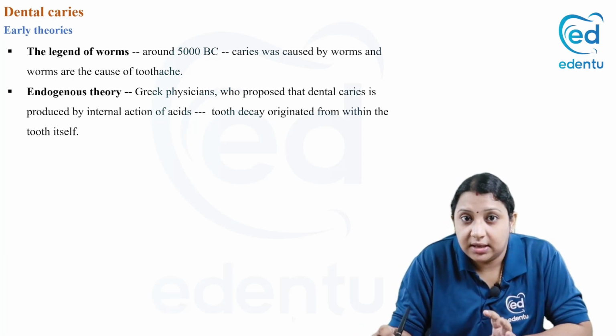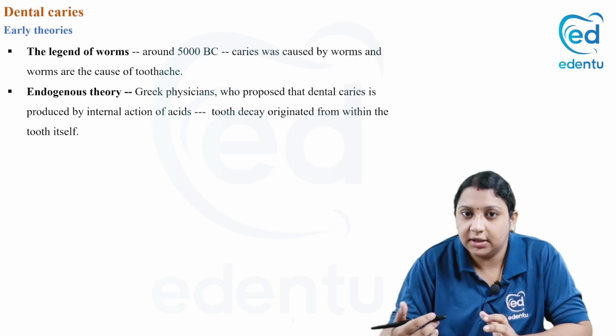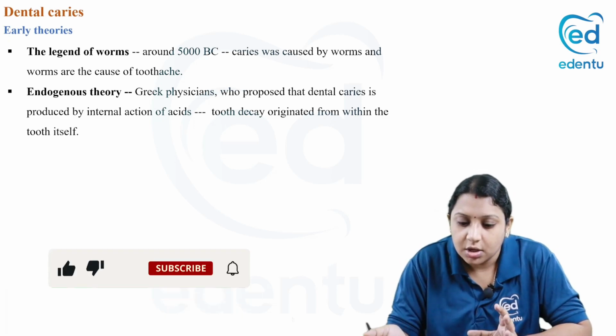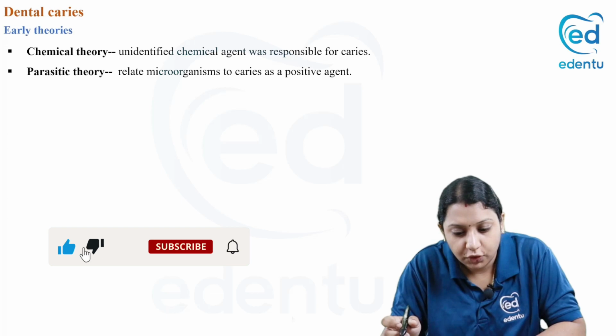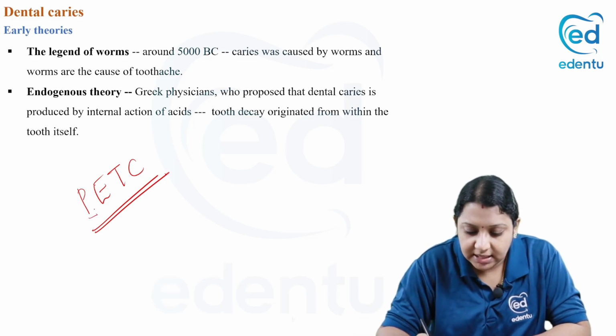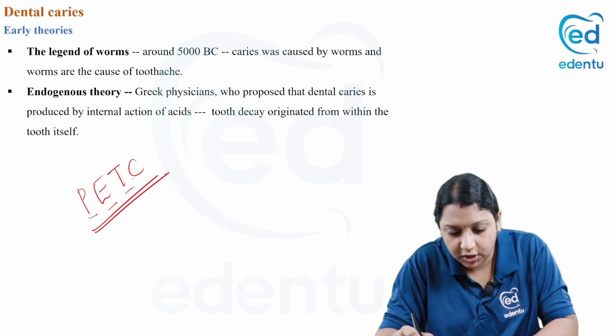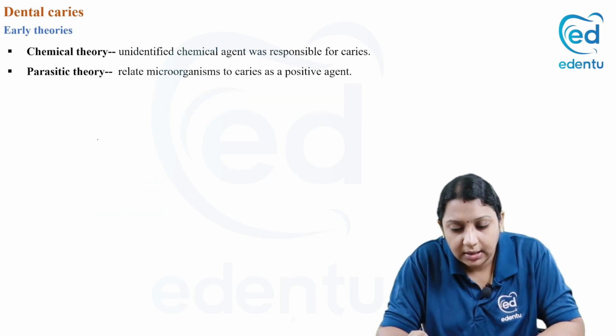Then we have the theories of dental caries. We have the early theories and we have the late theories. In the early theories, we mainly have four theories. You can remember them as PET-C: the parasitic theory, the endogenous theory, the legend of worms, and also the chemical theory.